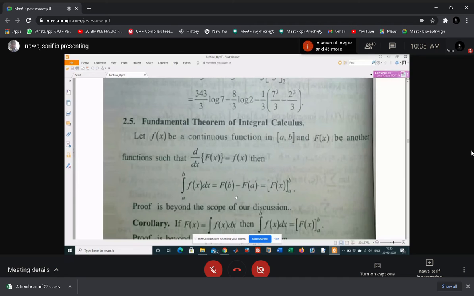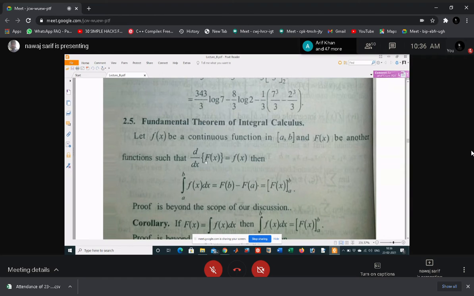What is the meaning of this one? If the derivative of capital F(x) is small f(x), then the definite integral of this function f(x) is basically the difference of capital F at the point b and at the point a. This is the meaning.